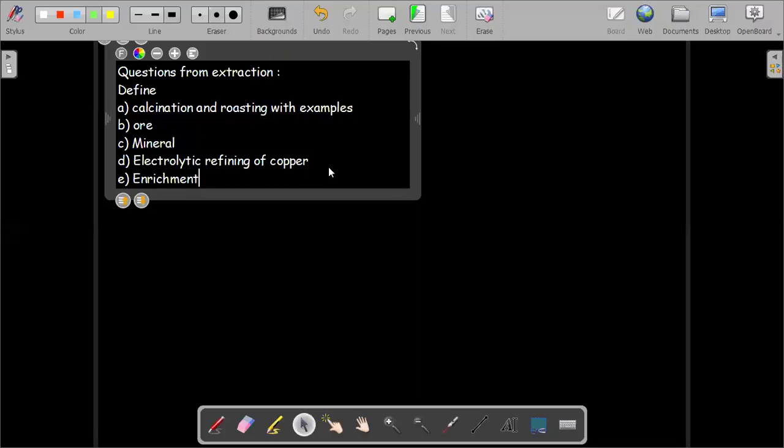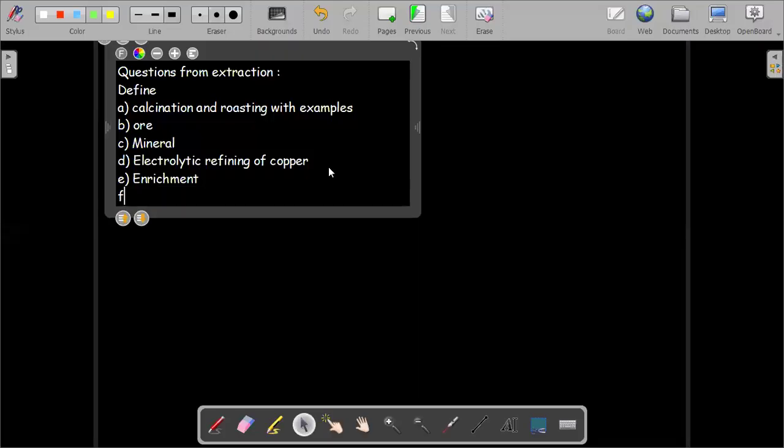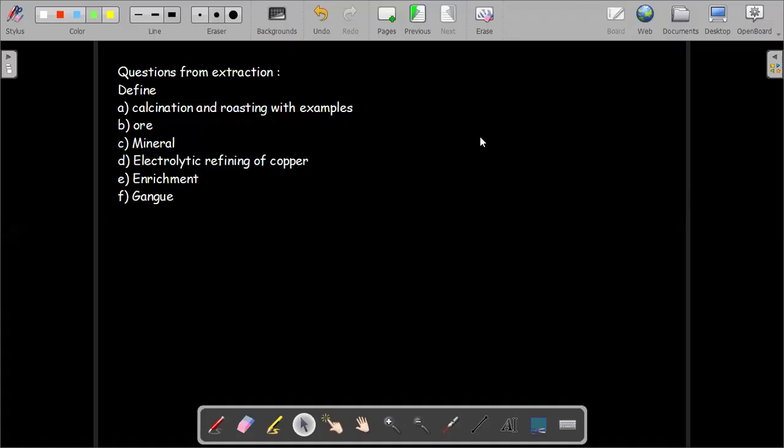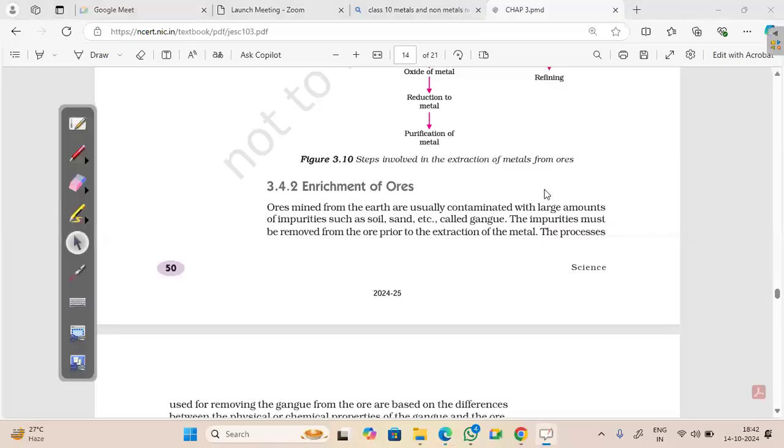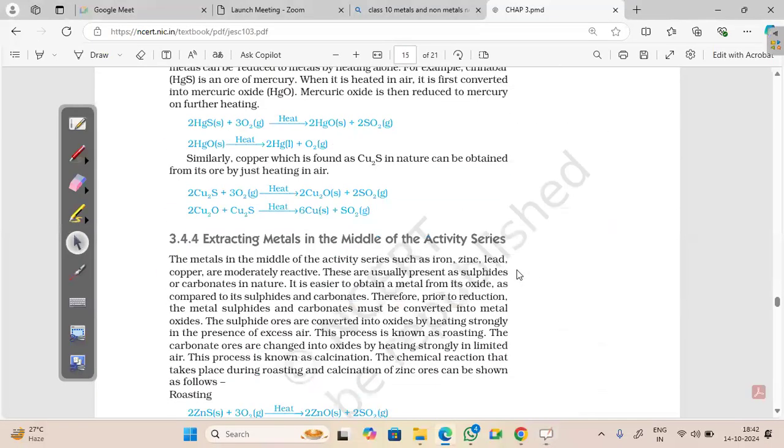Then you have the next one, after the enrichment process. Just one minute, let me recall the definition. So these are some of the questions which may be asked from this extraction of metals. Remember, we haven't yet done electrolytic refining of copper. I'll check the syllabus whether it is there. Earlier it was there, but now I need to check.